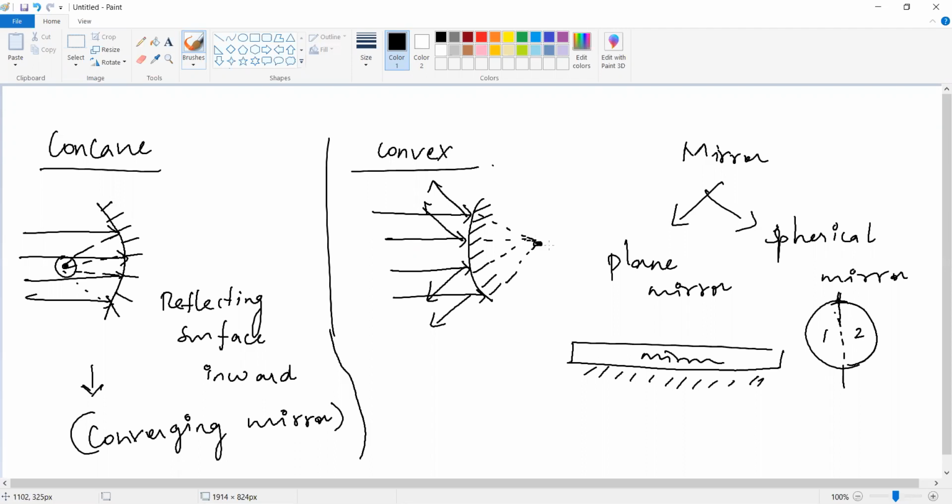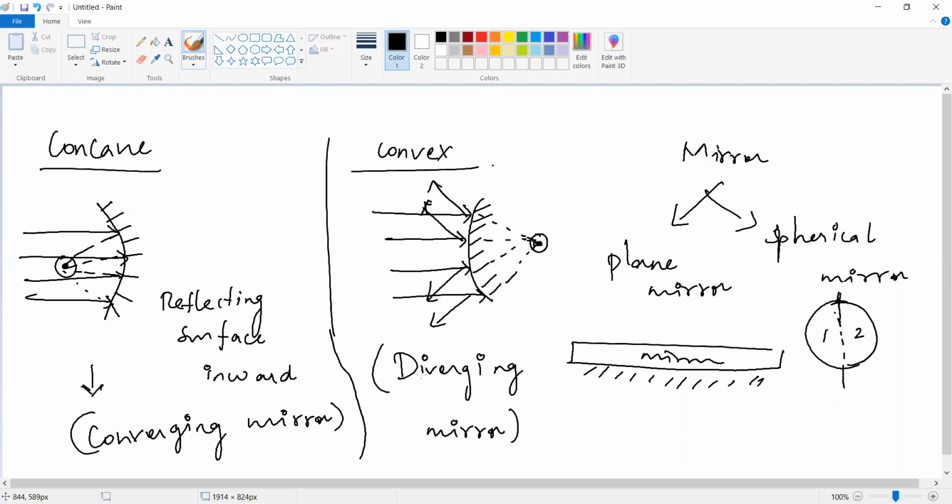Do you understand? So what will happen here? It will converge on the left side of the mirror. But what will happen inside this convex? It diverges. All the rays hit and diverge. But backside of the mirror, what happens? It appears to converge. So here it is diverging, which means what type of mirror? It is a diverging mirror.